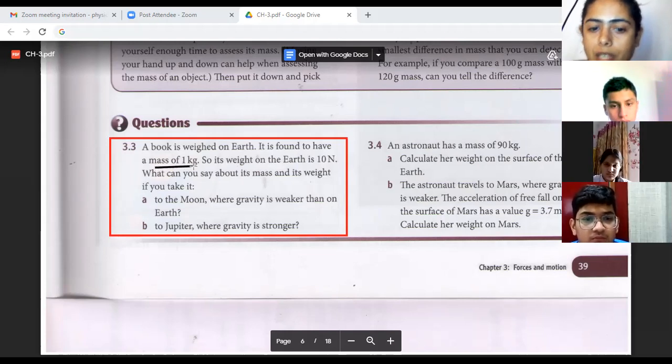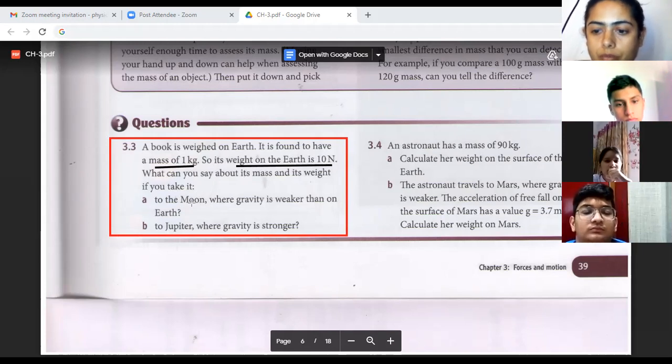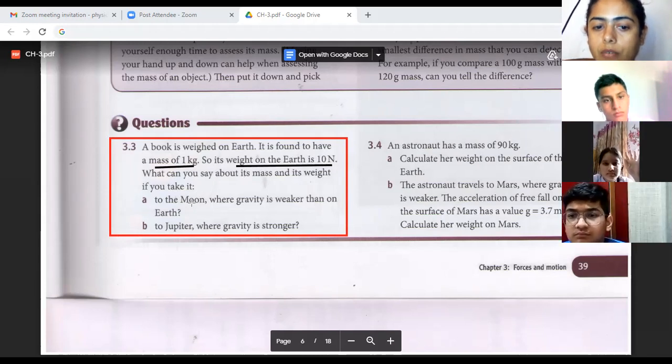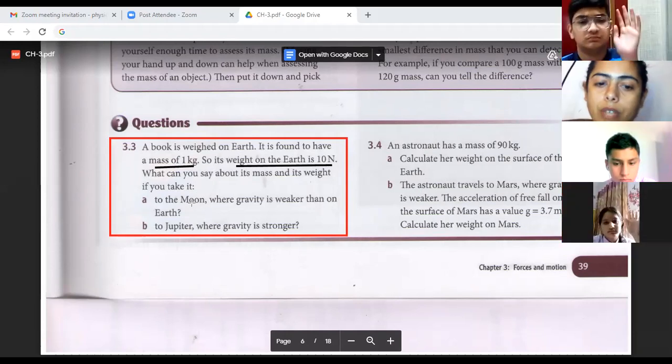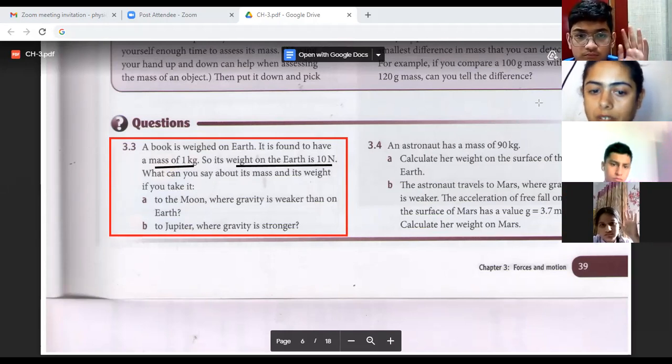So 1 multiplied by 10. The mass is 1 kilogram. Therefore weight is equal to mass multiplied by 10. That is 10 Newton. What would you say about the mass and weight if you take it to the moon? Hanji, what can you say about the mass and weight if you take it to the moon, where the gravity is weaker? Hanji beta.